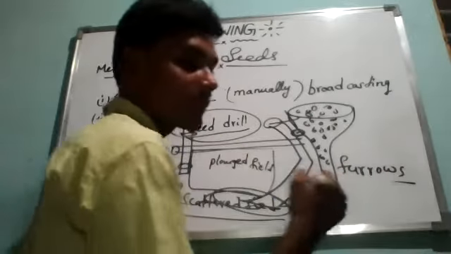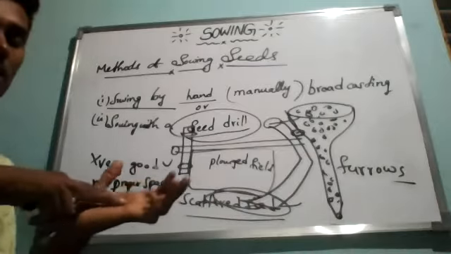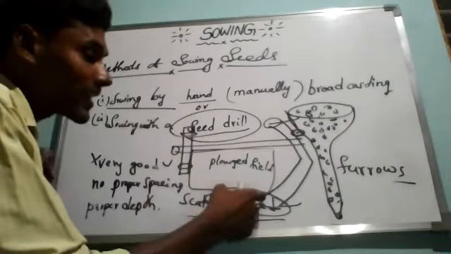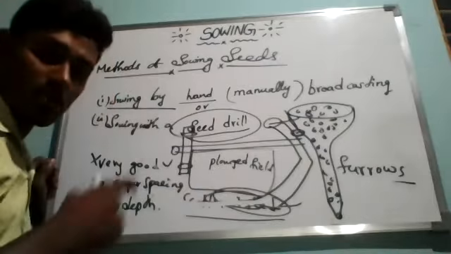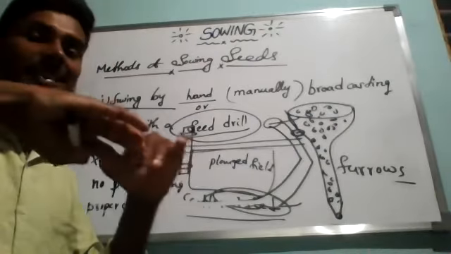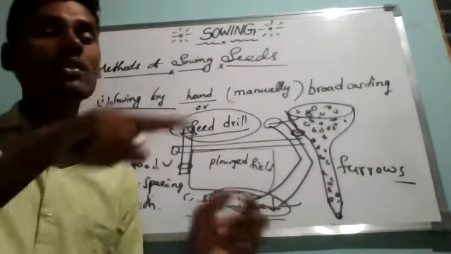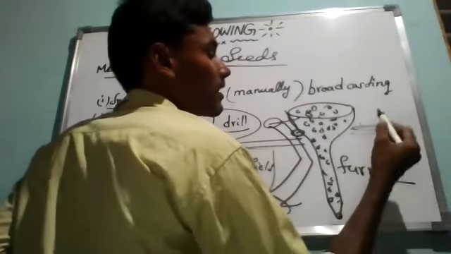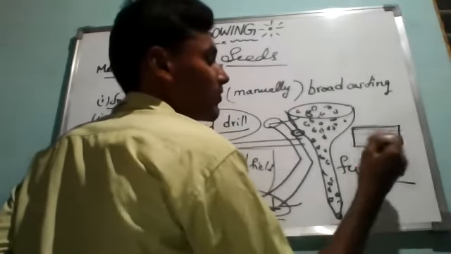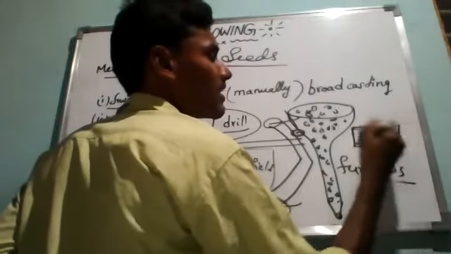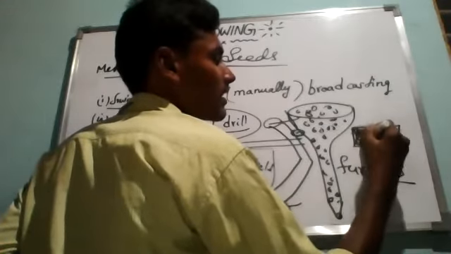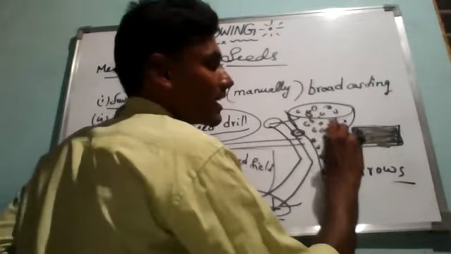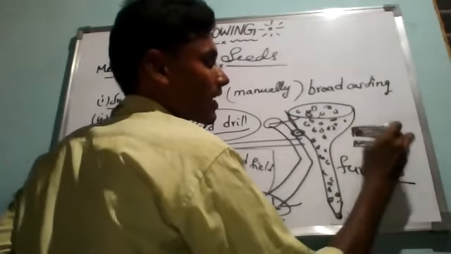F-U-R-R-O-W-S. Furrows means when the plow is going inside the soil or earth, it will try to make some kind of small canals. It will crack the earth and make a small canal. Suppose this is the field, a plain surface. If the plow goes and starts digging, it will make a small canal. Is it correct or not?